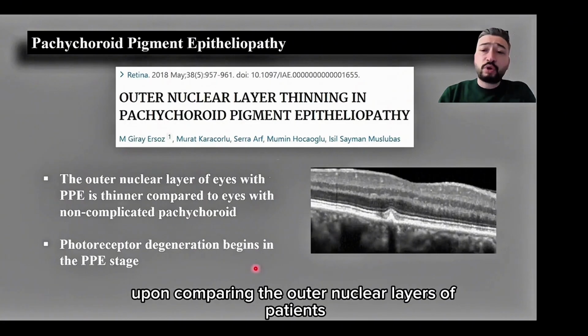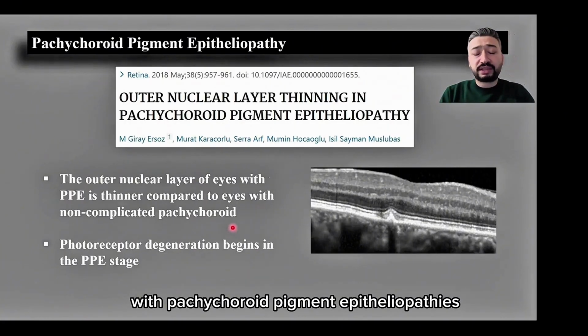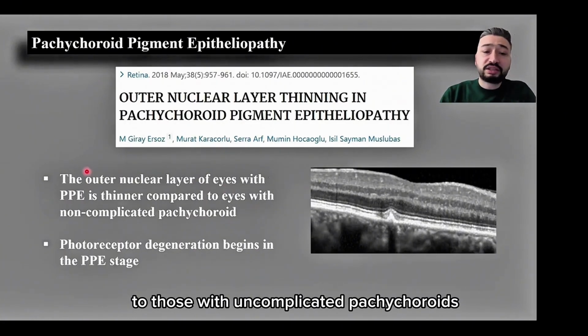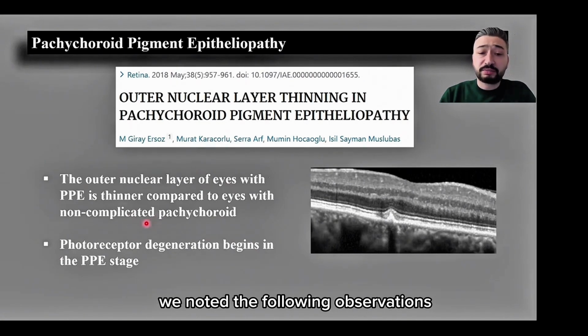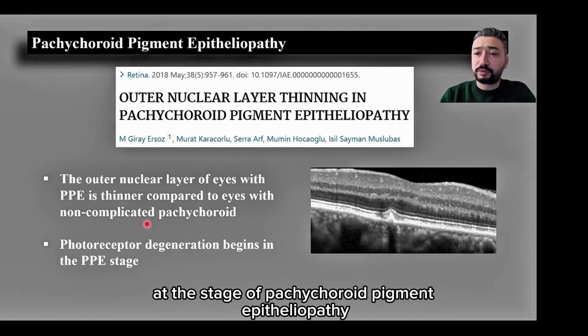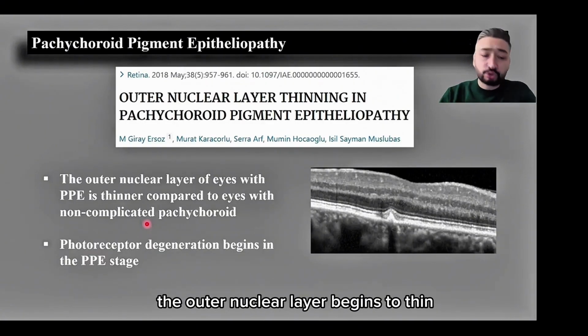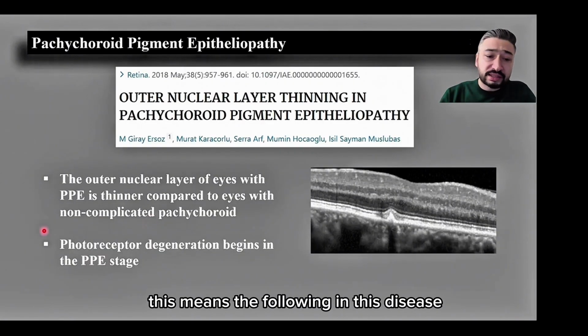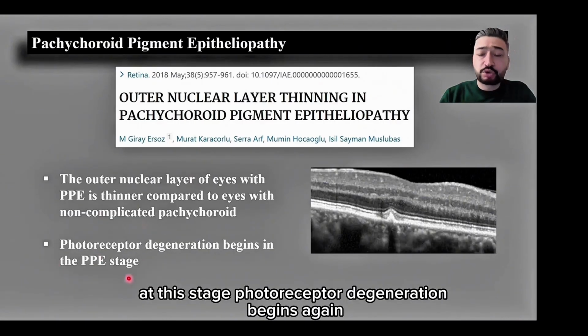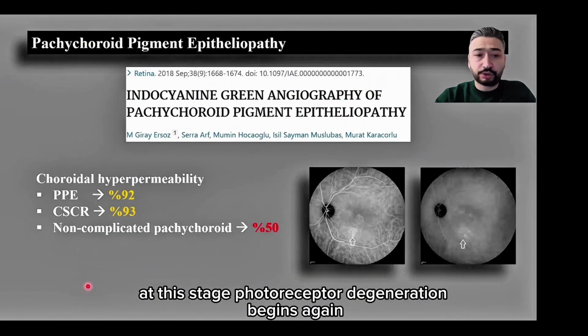Upon comparing the outer nuclear layers of patients with pachychoroid pigment epitheliopathies to those with uncomplicated pachychoroids, we noted the following observations. The differences were evident. At the stage of pachychoroid pigment epitheliopathy, the outer nuclear layer begins to thin. This means the following. In this disease, at this stage, photoreceptor degeneration begins.